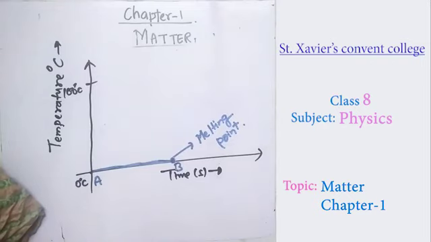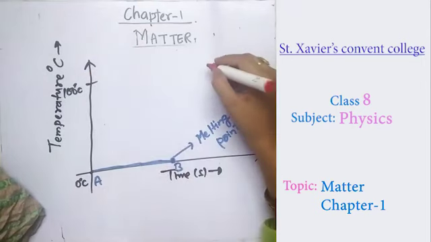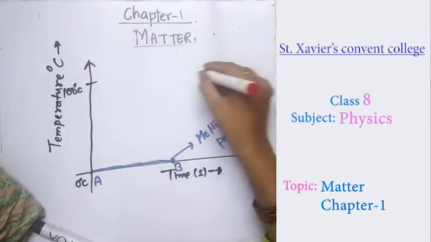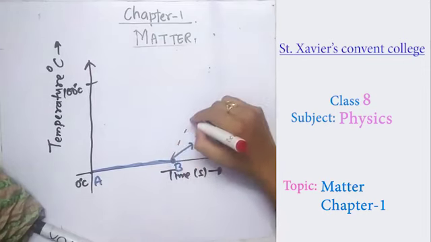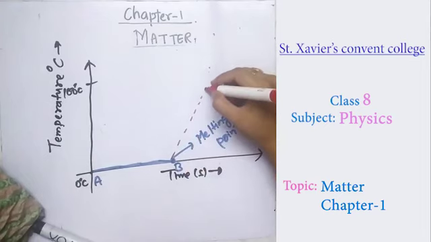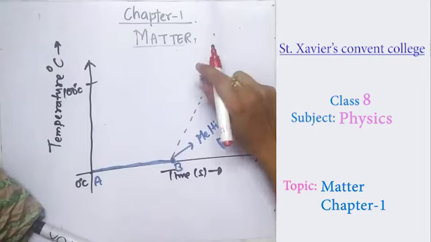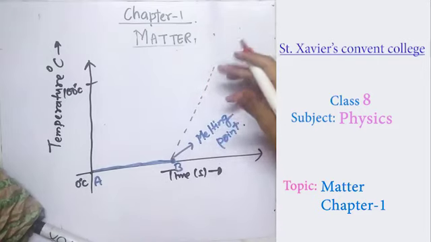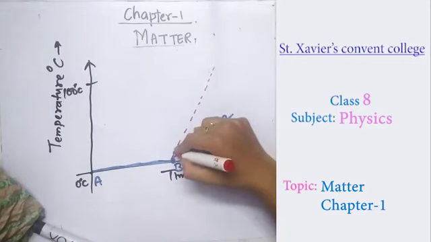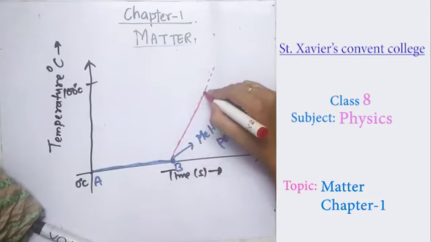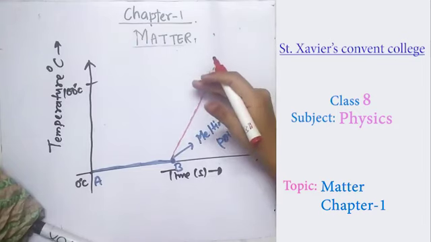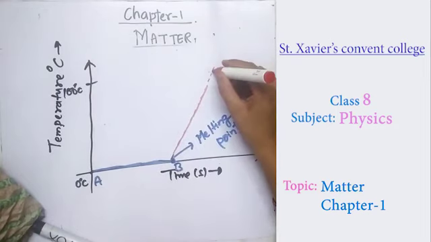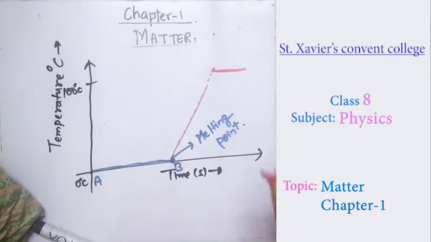Now you are coming to heat up the liquid. You start providing heat to the liquid slowly, and the heat is absorbed by the liquid and the water is getting warm. Slowly it starts evaporating below 100 degrees Celsius and reaches 100 degrees Celsius, and at this point it again becomes constant.